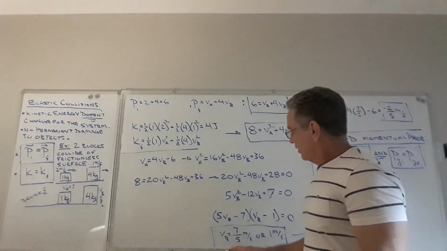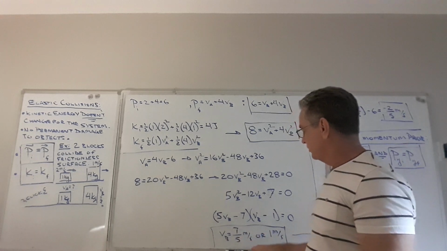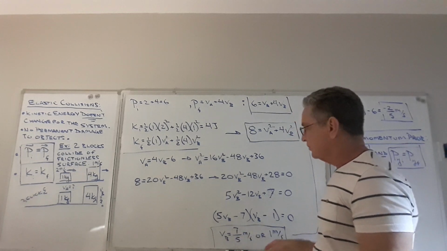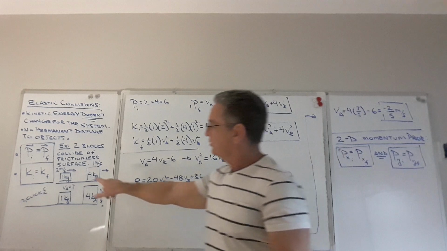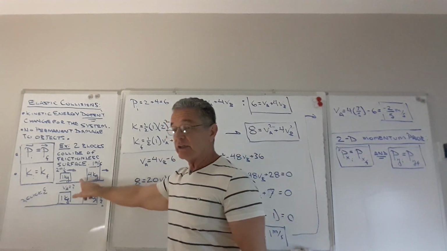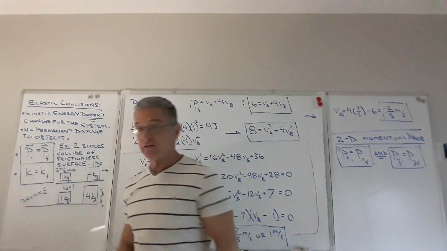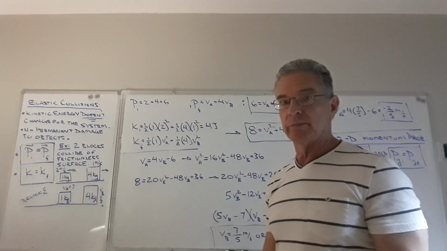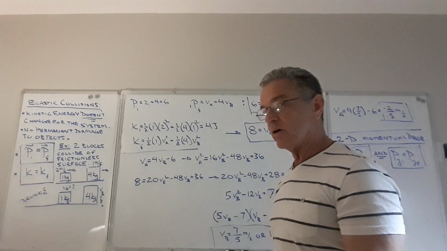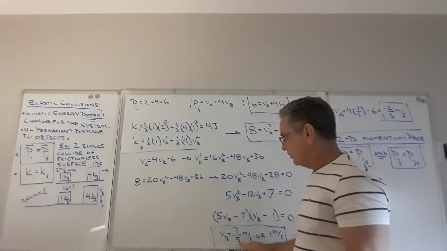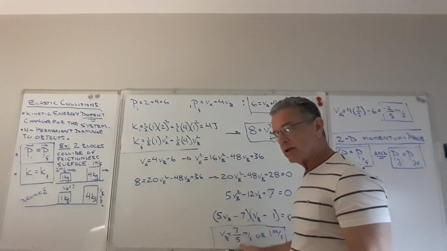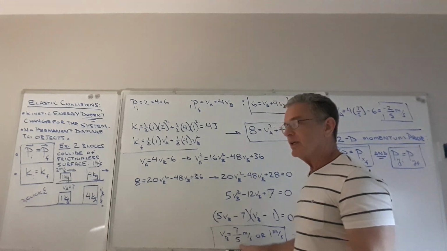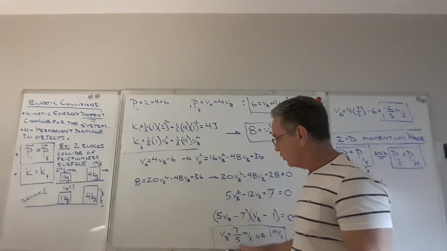So what this tells you is that these two answers is, hey, if these two blocks miss each other during the collision, guess what? Momentum and kinetic energy are conserved if there's no actual collision. Okay, but that's kind of stupid, right? But it is mathematically true. It's not wrong. So the other answer is going to be conserving kinetic energy and momentum if there is a collision. That's the one we want.